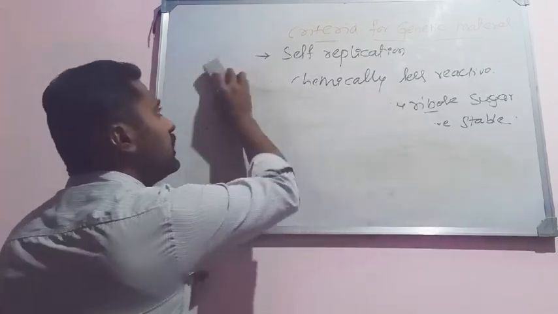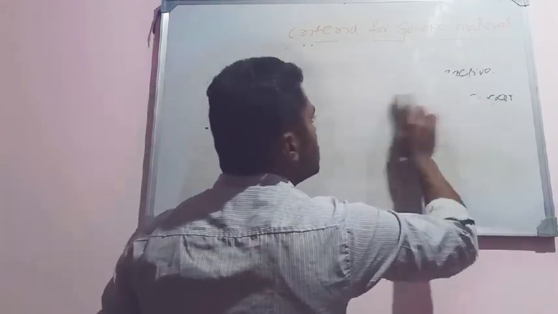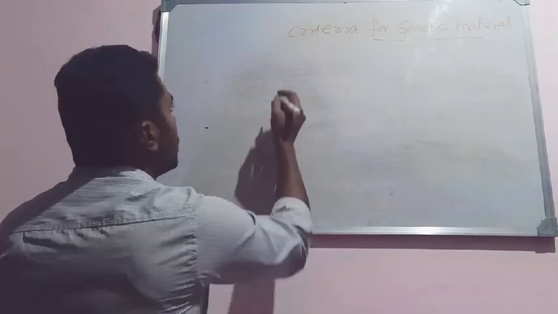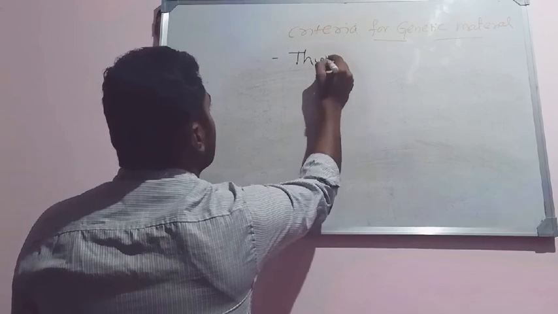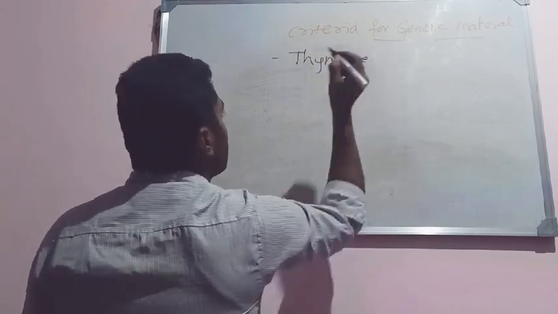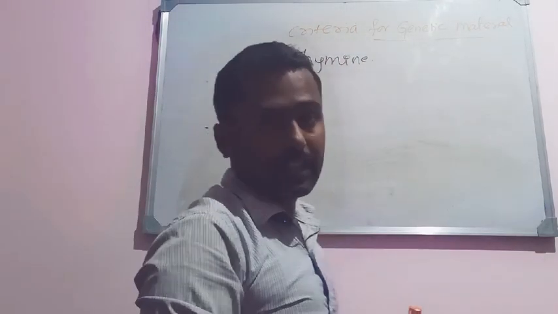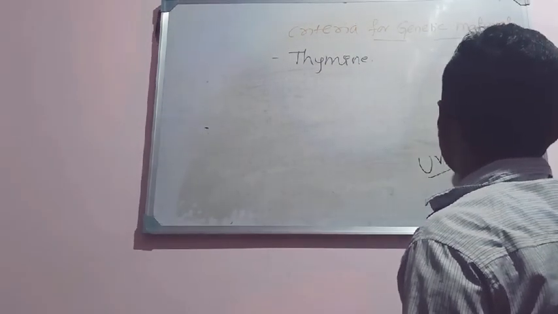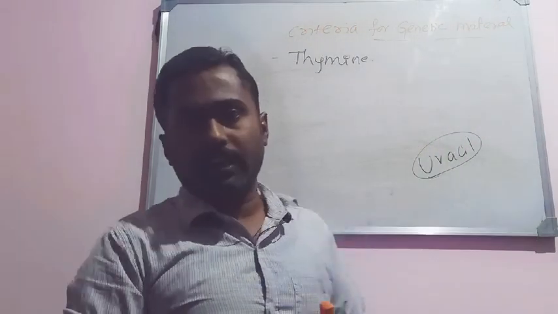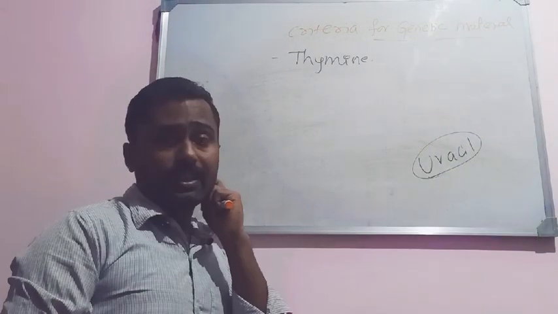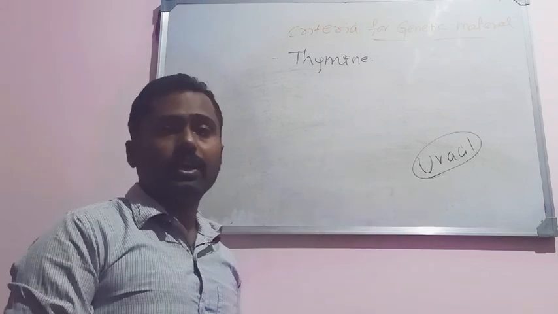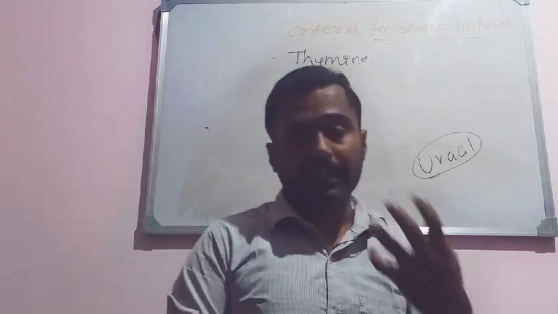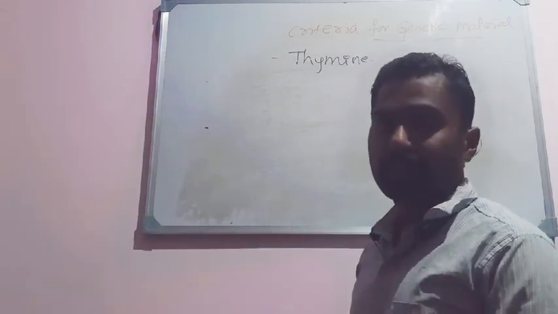So then the other thing is the presence of thymine in DNA. You know that thymine, a pyrimidine, is found in DNA, not in RNA. So the presence of thymine in DNA also gives more stability to DNA when compared with uracil. You know that RNA consists of uracil. If it were not so, then there would be no difference between DNA and RNA, isn't it? Only one base is different: uracil is found in RNA, whereas thymine is found in DNA. So the presence of thymine in DNA gives extra stability for DNA when compared with uracil.